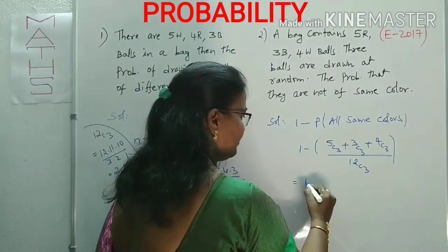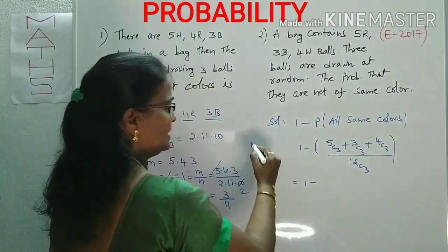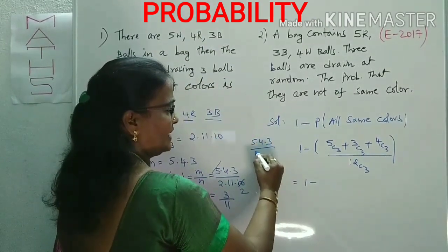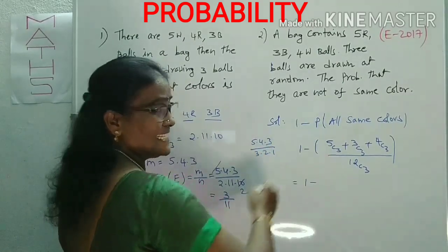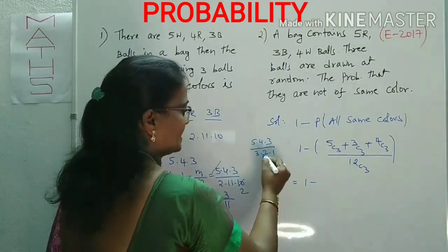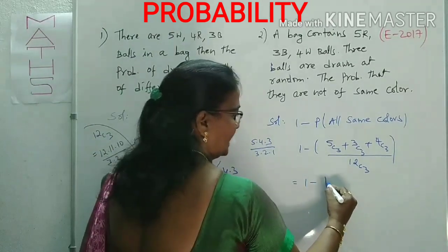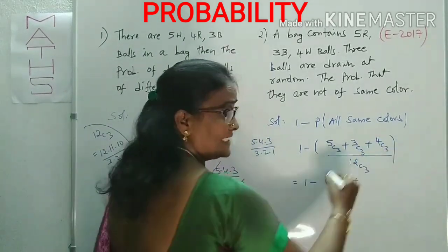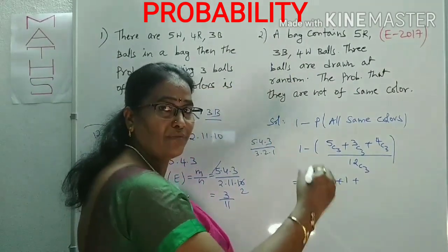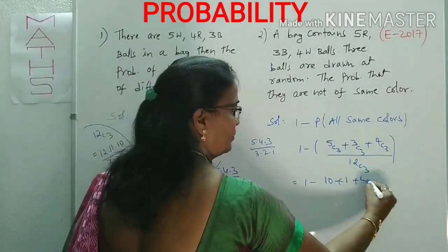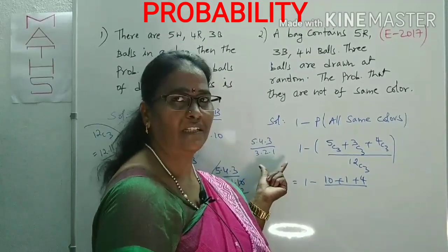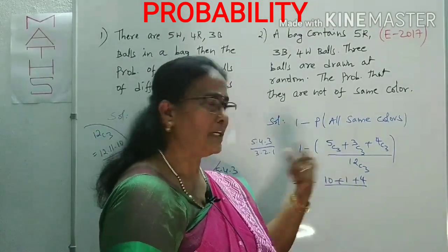Therefore, by simplification, 5C3, how can you write? 5 into 4 into 3 by 3 into 2 into 1. 5C3, we can write this with cancellation. 10 will come, plus 3C3 is 1, you know well. 4C3 is the same as 4C1, we can write 4. You know guys, I am not doing all those steps. Generally I explain one of them, the remaining you know very well.